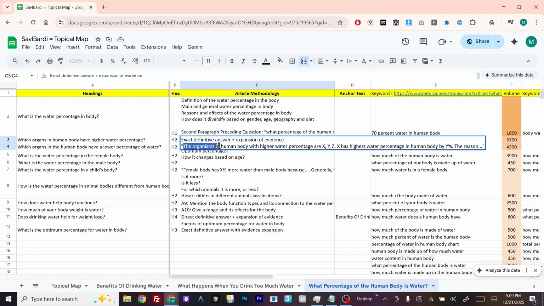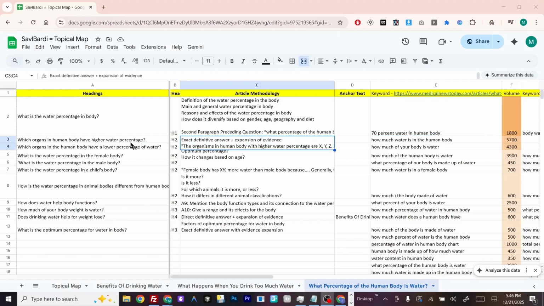The organs in the body with the higher water percentage are X, Y, Z. X has the highest water percentage in a human body by Y%. The reason, blah blah blah. These two questions are nearly the same, synonym and antonym, so we unite their methodology. And again, we unite the methodology of these three questions because male and female are not antonyms to each other. These are the hyponyms of gender, and these are siblings to each other.